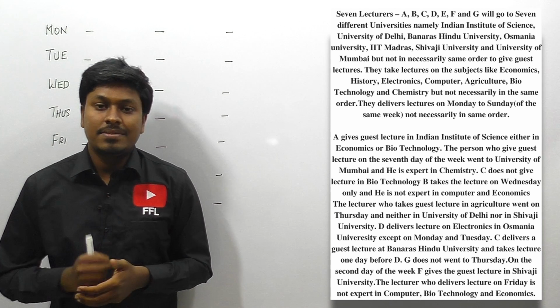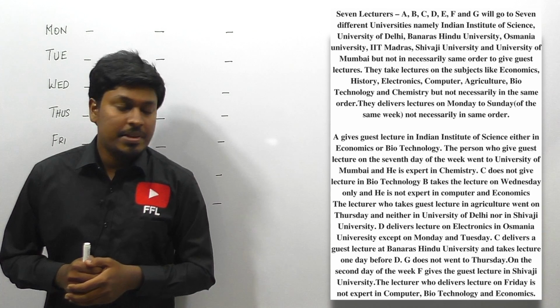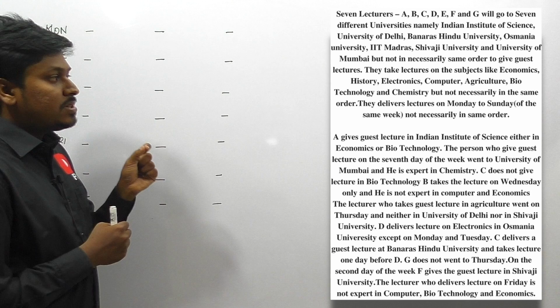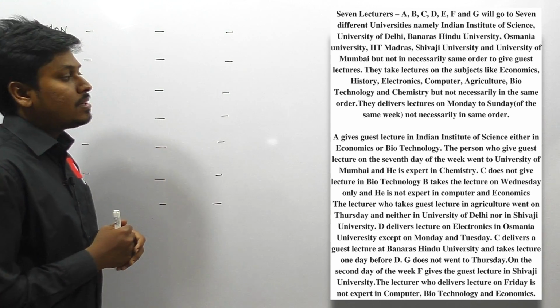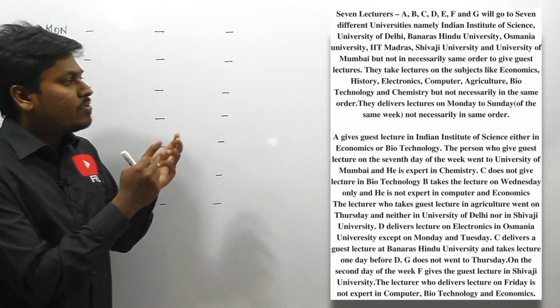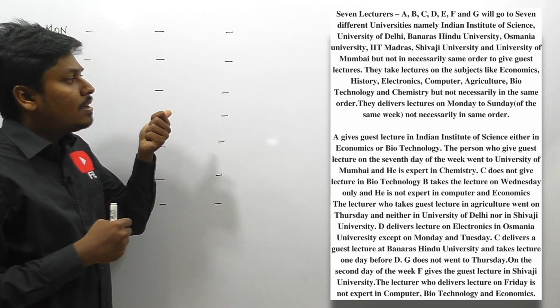So friends, let me start this video with the most interesting arrangement question. So here is the question. Totally there are 7 lecturers, A to G, who will go to 7 different universities. They are going to 7 different universities, for example, IIT Madras, then Shivaji University.